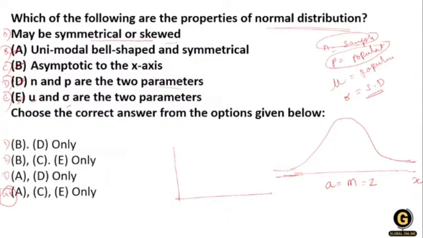This is symmetrical and skewed. Where normal distribution are skewed? No, skewed. Symmetrical, normally or bell shaped, so option number A is false.